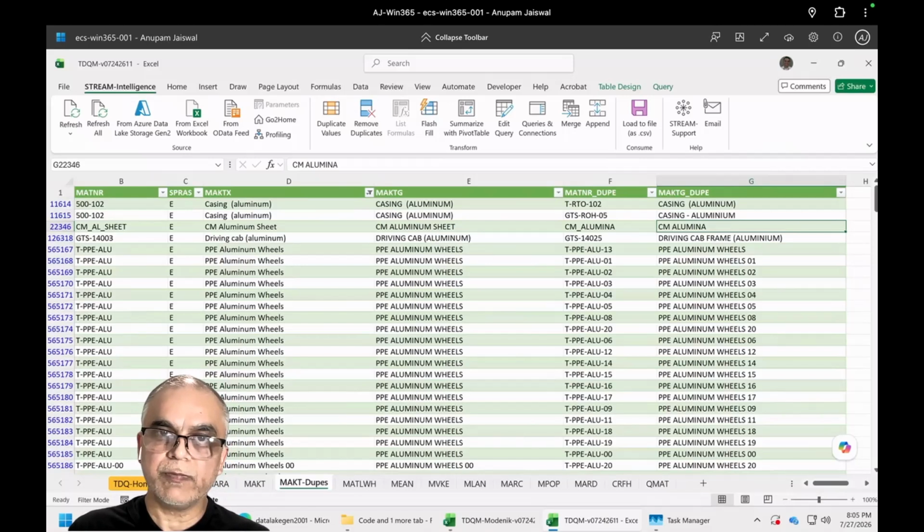All right, so what did we do? We basically went into the application system and checked the master data and found close matches. We were able to stream this directly into our business tool, which is Excel here, and not only do a simple text search, but also fuzzy matching to find similar materials. I hope you find this useful.